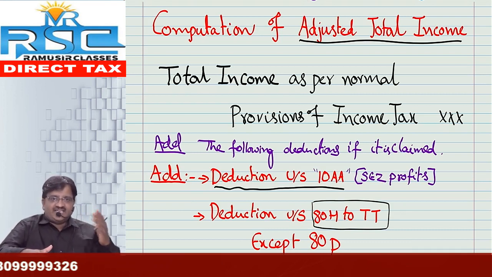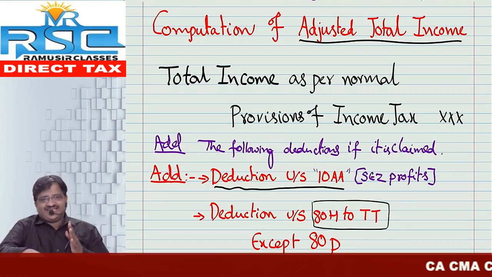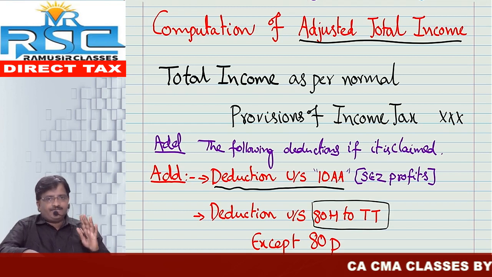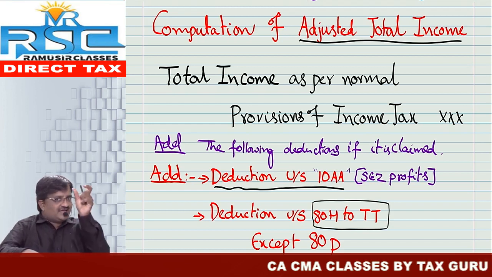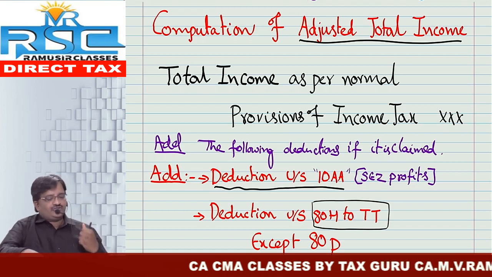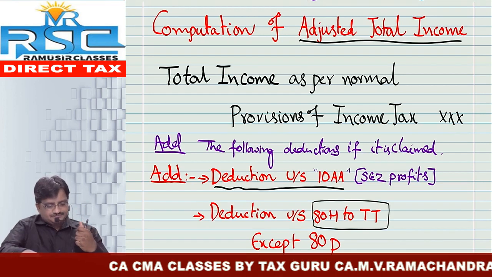One is expenditure based, second is income based, last is the specific nature deduction. So first let me explain the deductions once so that we will come back.